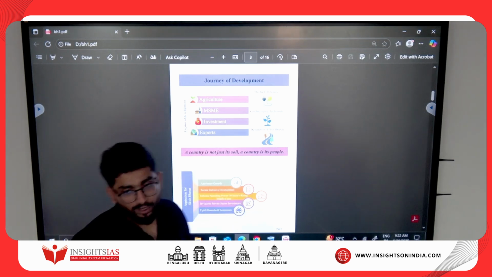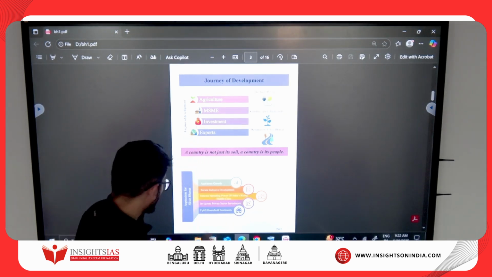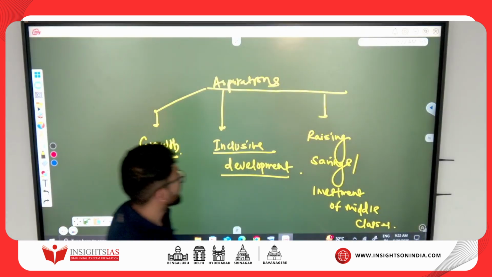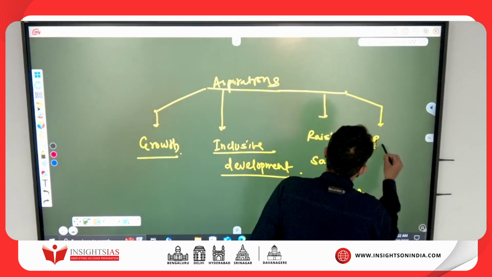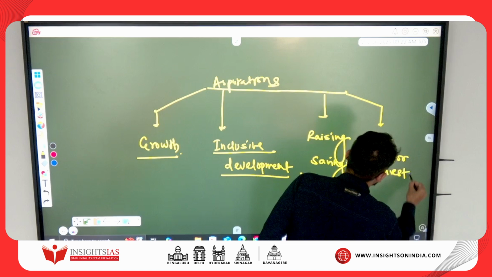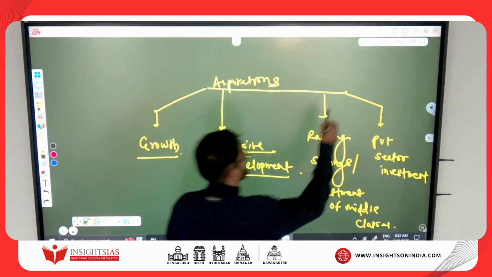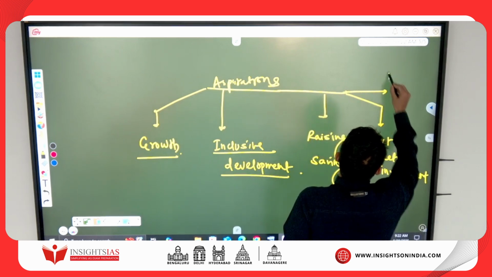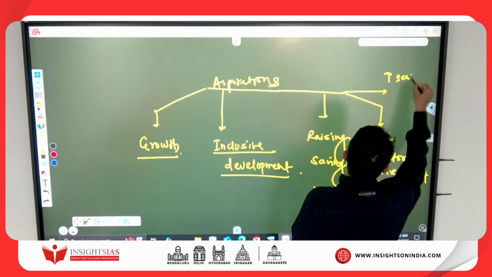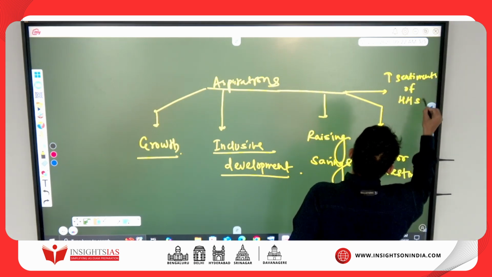So they're talking about what? Increasing the spending of middle classes. Then they're talking about what? Private sector investment, which I was talking about. And last they talk about sentiments. Okay, so raising the sentiments of the household sector.